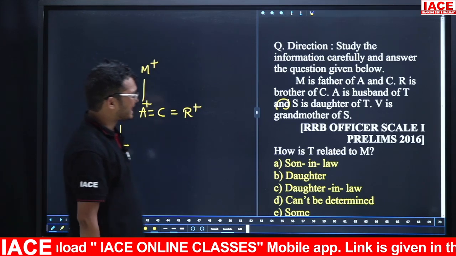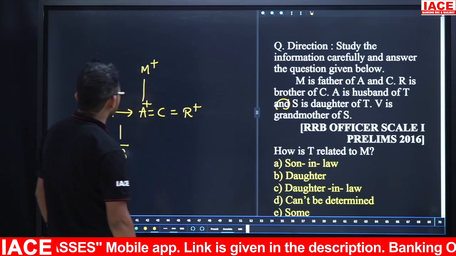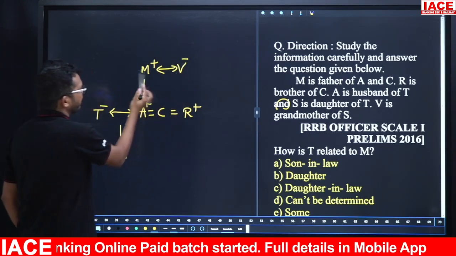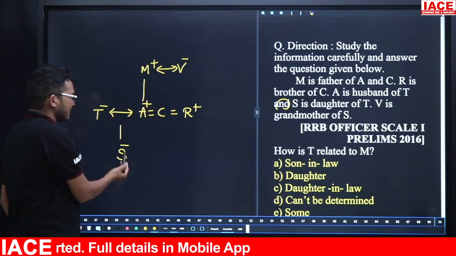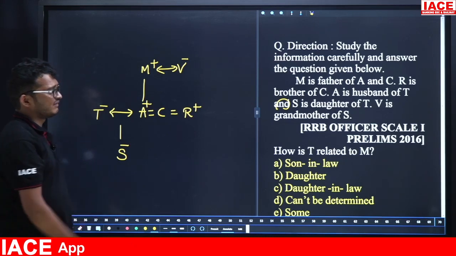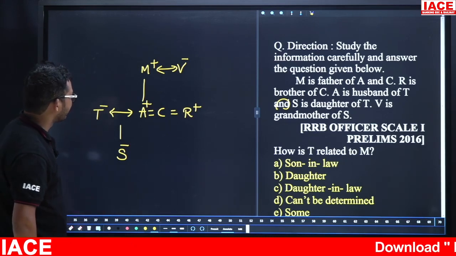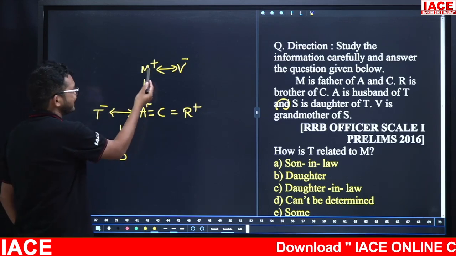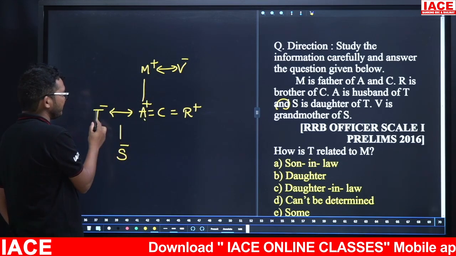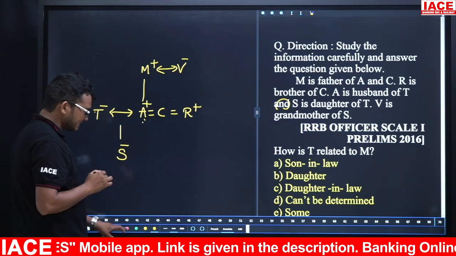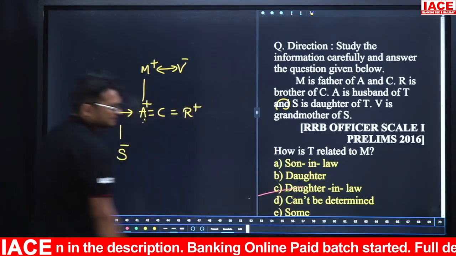Next, V is the grandmother of S. So friends, take care V. This V is grandmother of S means now V and M both are couples. So this is the given entire data. Take the question here. How T is related to M? Friends, how T is related to M means here M's son is A, whose wife is T. So son's wife is daughter-in-law. That means your answer is option C.